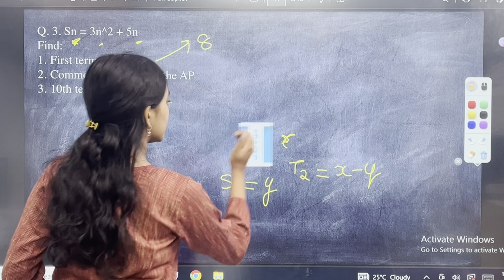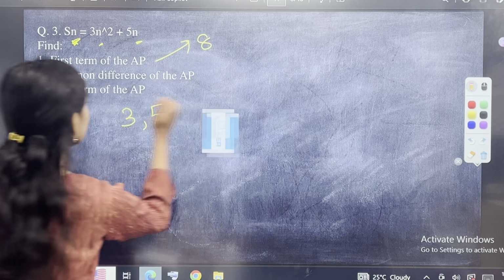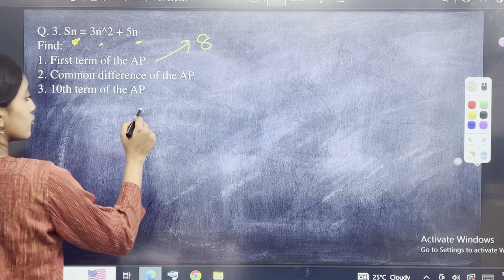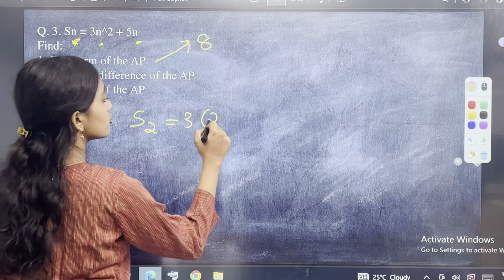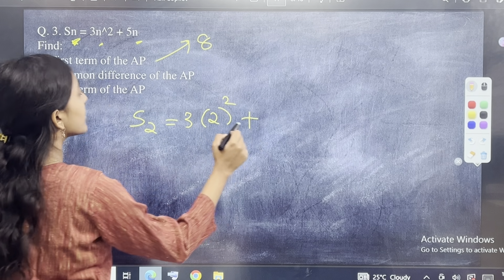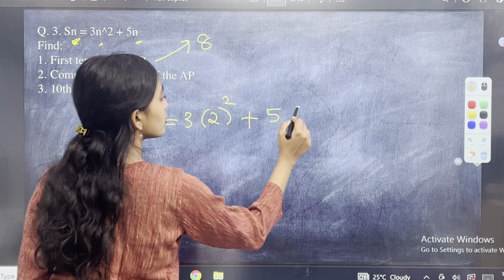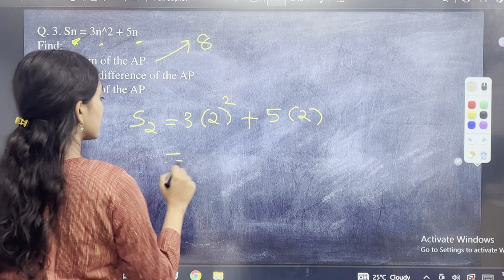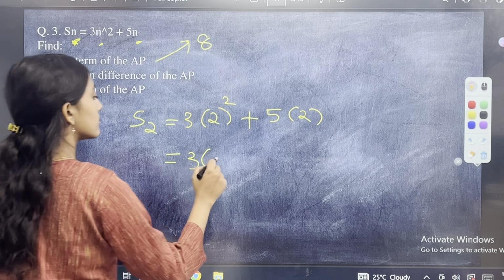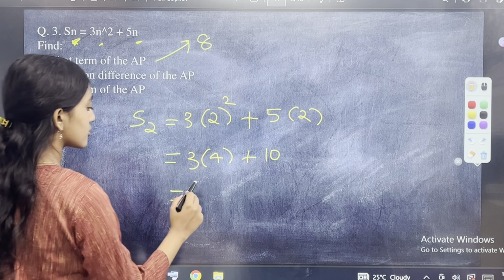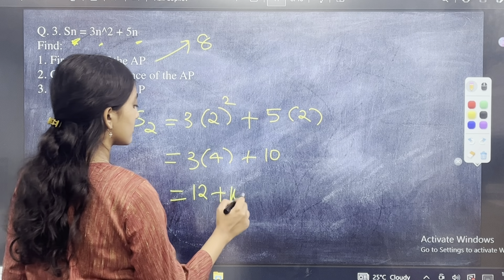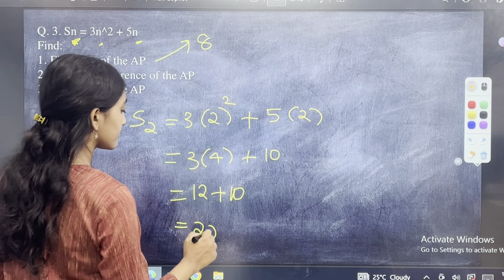So, similarly, S2 is equal to 3 into n square, which is 2 whole square plus 5 into 2, right? So 3 into 2 square is 4, plus 5 2s are 10, which is 4 3s are 12 plus 10, which is equal to 22.